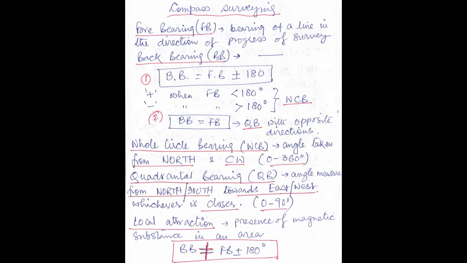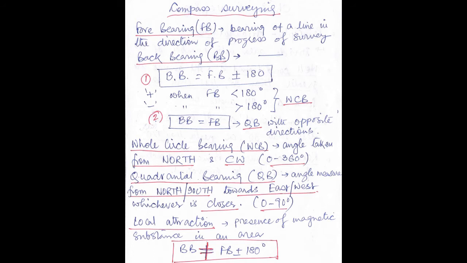the angle will first be from 0 to 90, then 90 to 180, then 180 to 270, then 270 to 360 degree. So the range of the angle given in whole circle bearing is how much? 0 to 360 degree. Got it?